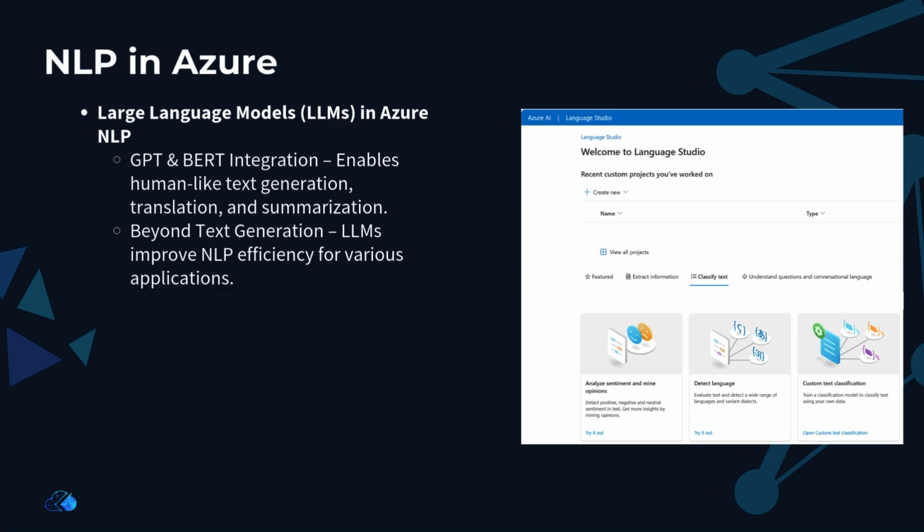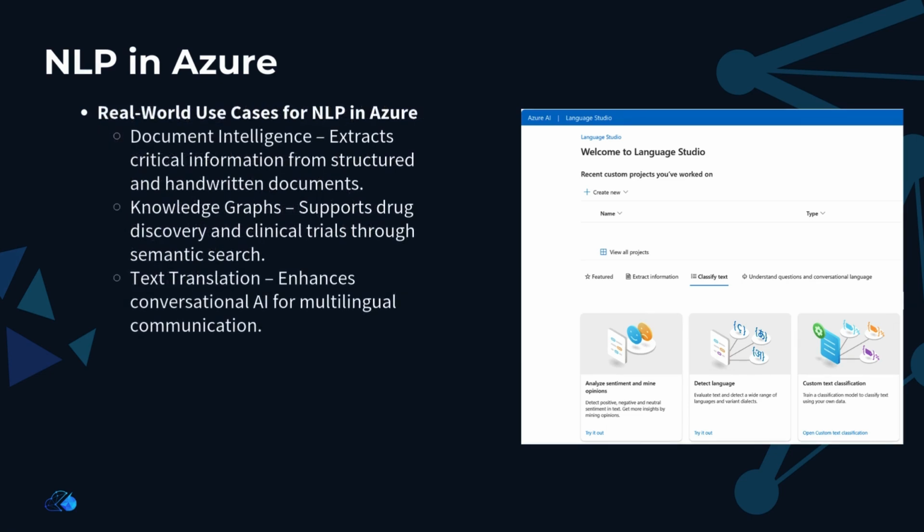Now that we understand the technology behind NLP, let's explore how it is used in the real world. Businesses and industries are applying NLP to solve problems and improve operations. Like document intelligence, NLP is transforming document processing in industries like finance, healthcare, and retail. Whether it's dealing with handwritten or machine-created documents, NLP helps extract critical information automatically.